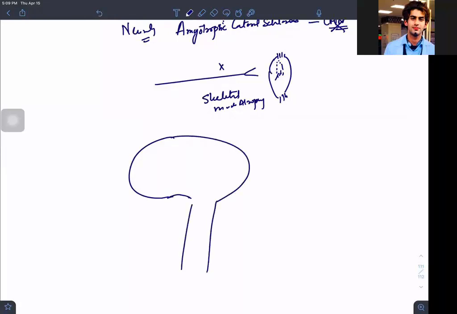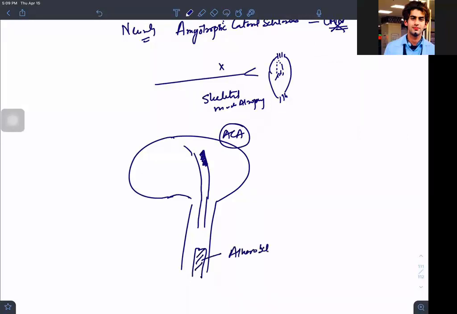So this is my brain. So what is happening? This is a carotid artery and it is supplying the cortex. I have an anterior cerebral artery, ACA. Now this ACA, for example, has any sort of luminal obstruction. Any sort, it can be atherosclerosis. So let me take atherosclerosis of carotid artery like this.